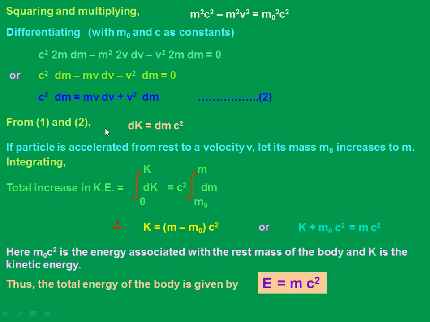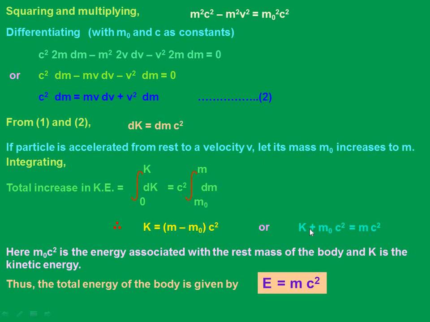Now this is the kinetic energy. If the particle is accelerated from rest to a velocity v, suppose the initial mass is m naught and its mass increases to m. Then integrate: integral over 0 to K of dk is equal to c square times integral over m naught to m of dm. So K equals m minus m naught, upper limit minus lower limit, so (m minus m naught) c square.